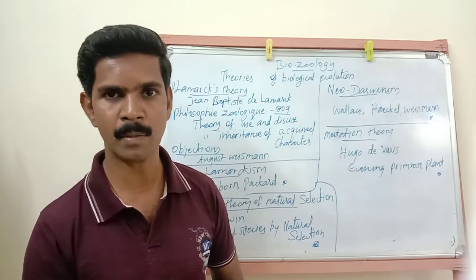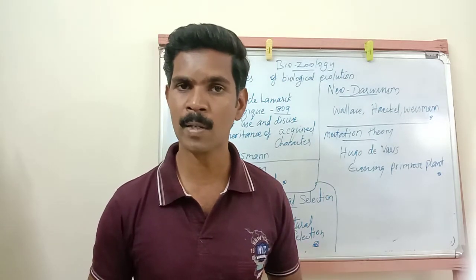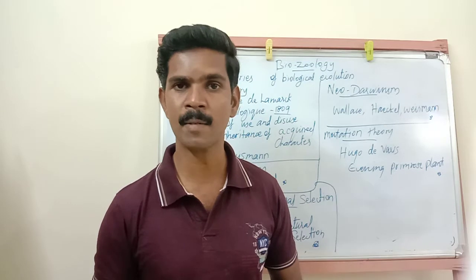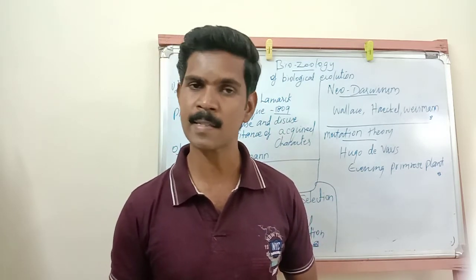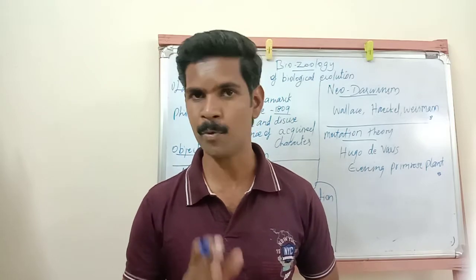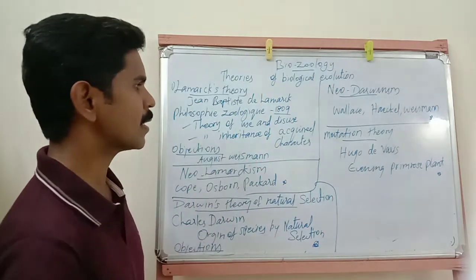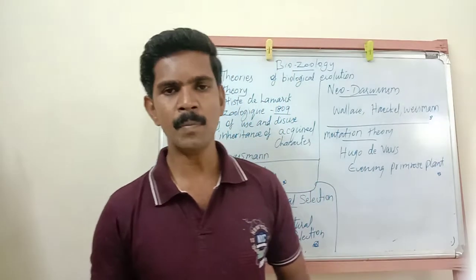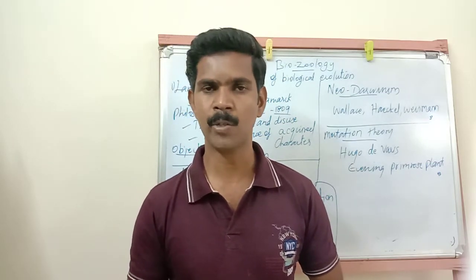Once again, the meaning: when an organism uses its body organ properly, that organ increases in size. At the same time, if an organ is not used properly, that organ disappears from the body. Hope you understood that. The second one is the theory of inheritance of acquired characters. Here, some organisms receive new characters during their lifetime.